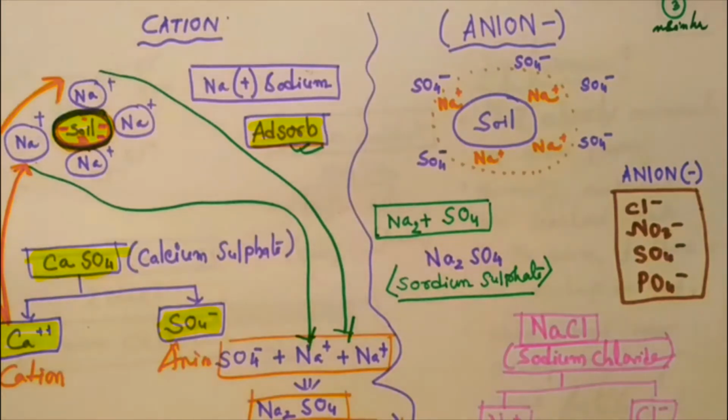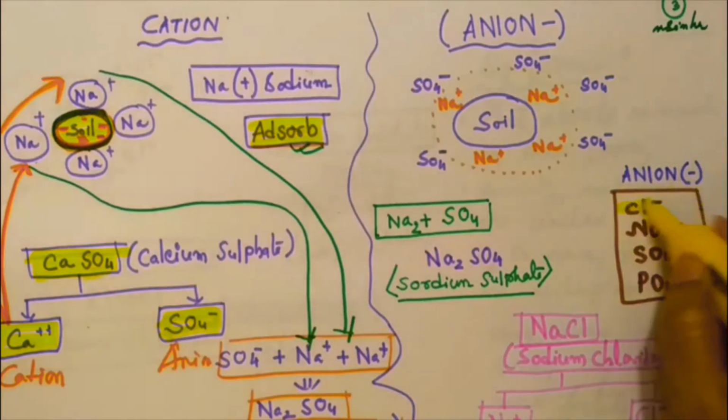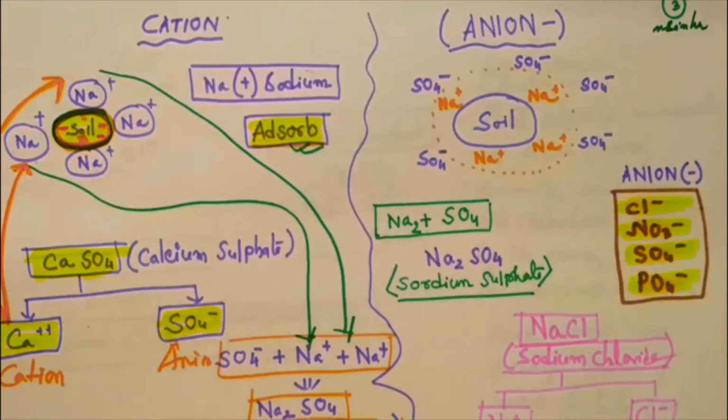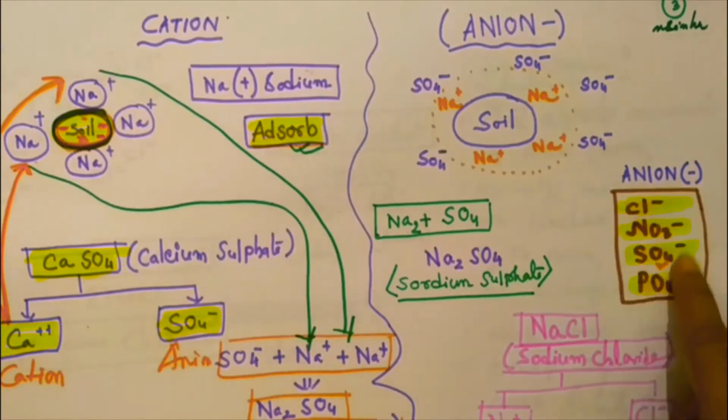Chlorine, nitrate, sulfate, and phosphate. Those are very important negative ions, or anions. Note that an anion can have more than one negative charge, or may combine the element with oxygen. That is a combination of oxygen and maybe one negative charge. Those are the anions.